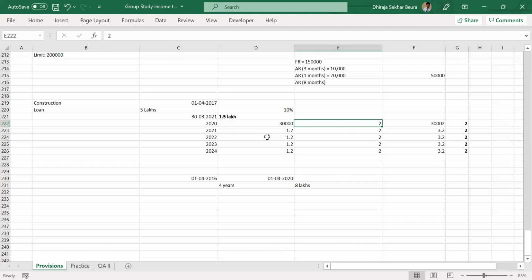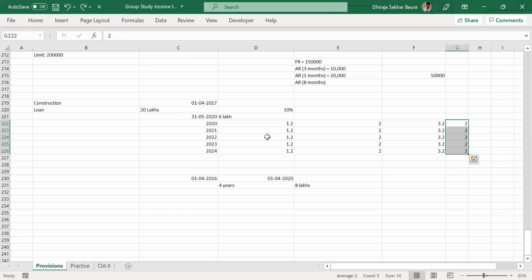Don't consider housing and other things. It's a simple question. Suppose you have taken a 5 lakh loan at the rate of 10%. How much interest will you pay? 50,000, right? So for 2020 also you will pay 50,000, isn't it? Correct. So 30,000 comes from the accumulated interest, and 50,000 is for this year's interest. Total becomes 80,000. That's why I mentioned 80,000. Please don't forget this part, okay? This is important in the question.